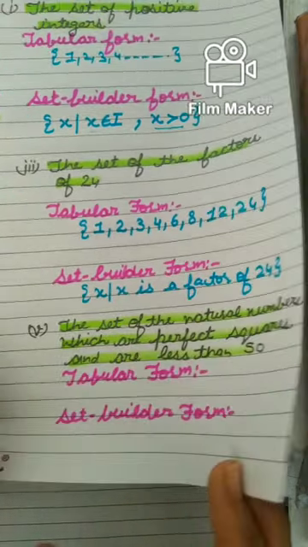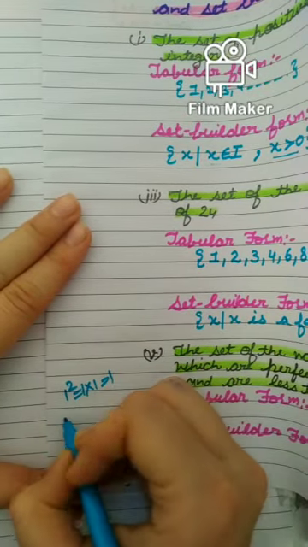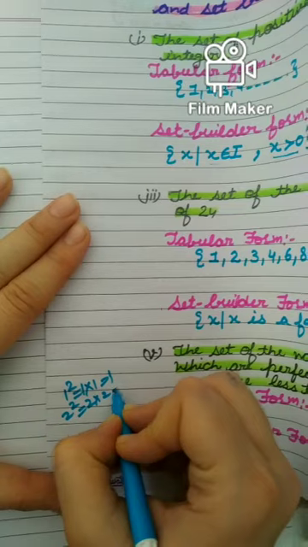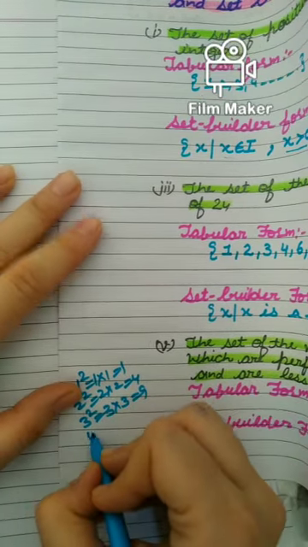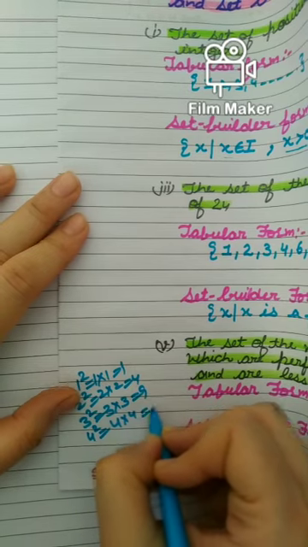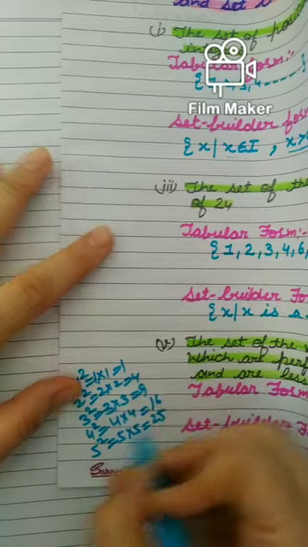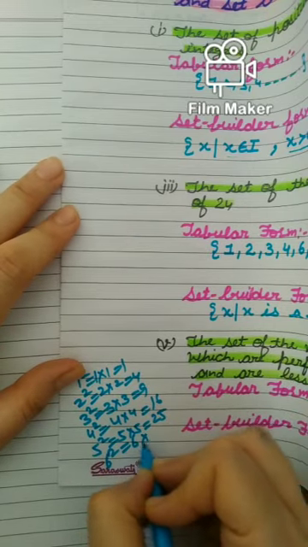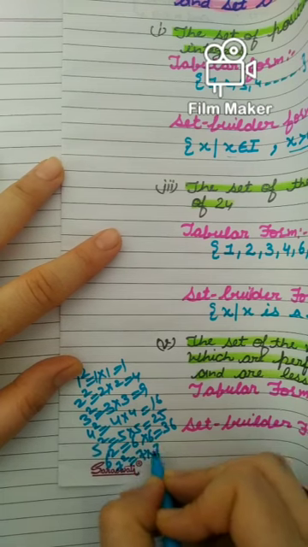Now next part, the set of the natural numbers which are perfect squares and are less than 50. Beta, perfect square means you know very well. Square of 1 is 1 into 1, 1. Square of 2 is 2 into 2, 4. Square of 3 is 3 into 3, 9. Square of 4 is 16. Square of 5 is 25. Square of 6 is 36. Square of 7 is 49.